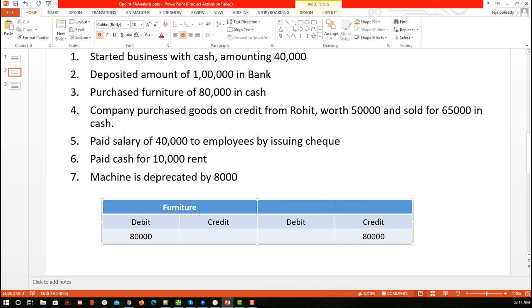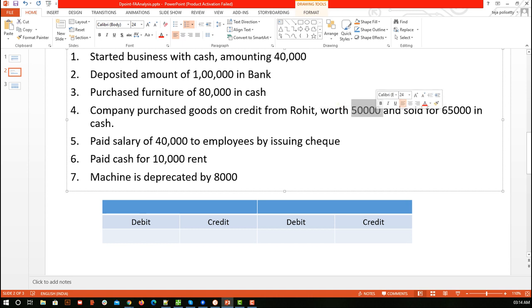Okay, now let's move on to our fourth transaction. So in the fourth transaction, what all is involved? Company purchased goods on credit from Rohit. Okay, so here something is happening worth 50,000, and some other transaction is going to start. So let's first complete this much.